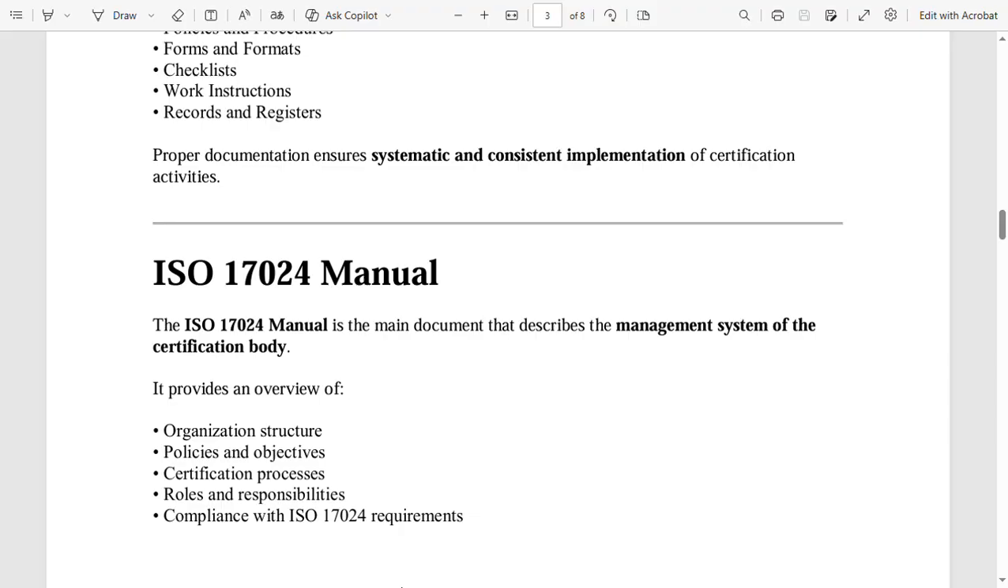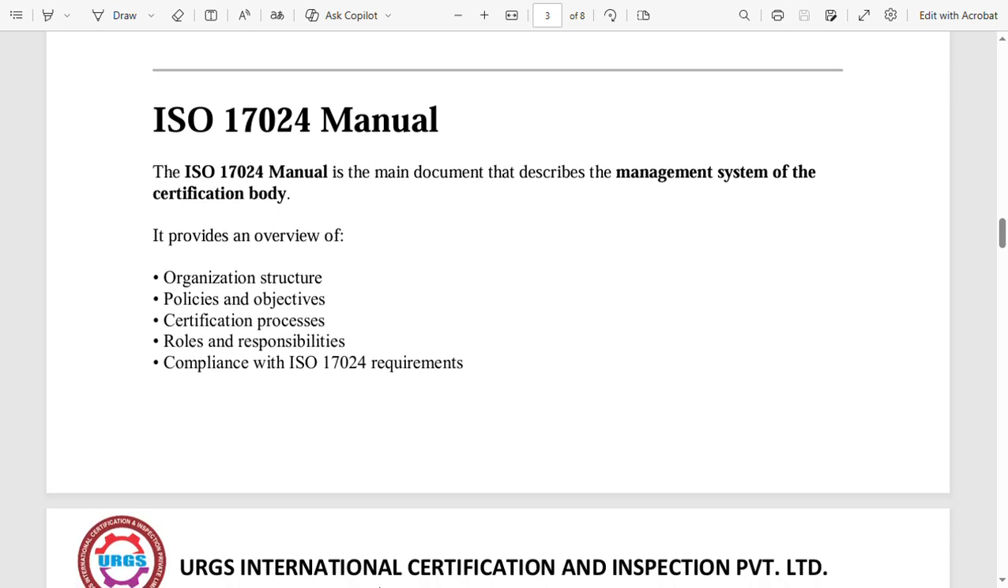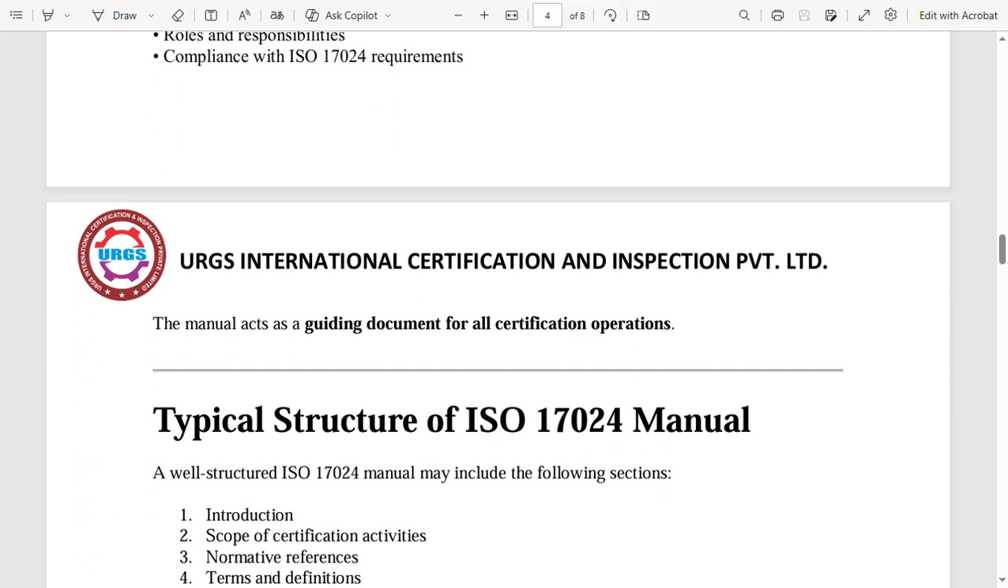ISO 17024 Manual. The ISO 17024 Manual is the main document that describes the management system of the certification body. It provides an overview of organization structure, policies and objectives, certification processes, roles and responsibilities, compliance with ISO 17024 requirements. The manual acts as a guiding document for all certification operations.